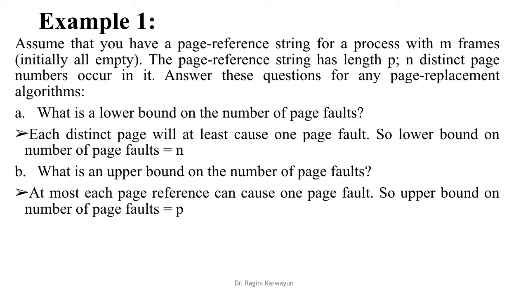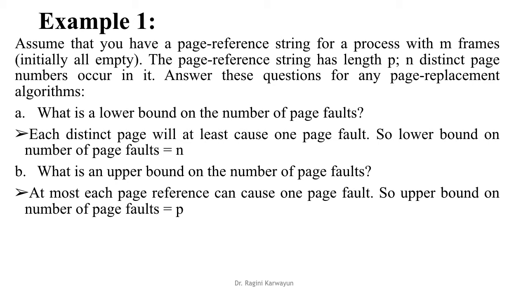What is a lower bound on the number of page faults? Each page causes at least one page fault when it is brought into memory for the first time. If it is not replaced, it will not cause any page fault further. So it will at least cause one page fault. So there are n distinct pages, each one causing at least one page fault. So the lower bound on the number of page faults is n.